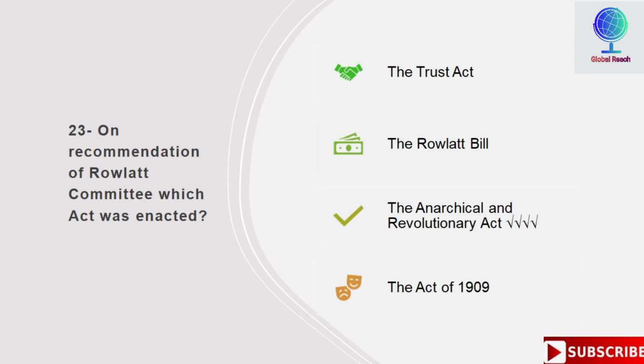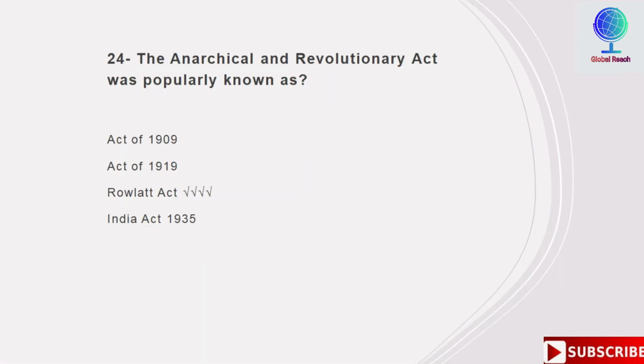The Anarchical and Revolutionary Act was popularly known as, options are Act of 1909, Act of 1919, Rowlatt Act, India Act of 1935. So third is right option, which is Rowlatt Act. The Anarchical and Revolutionary Act is also popularly known as Rowlatt Act.